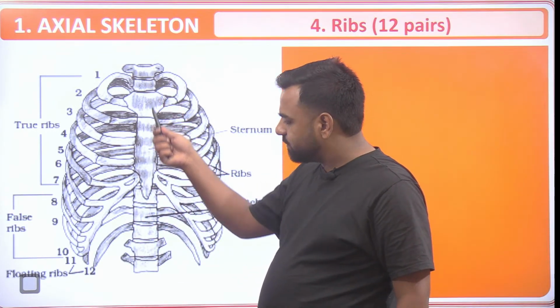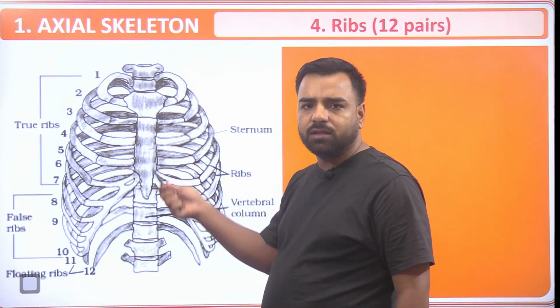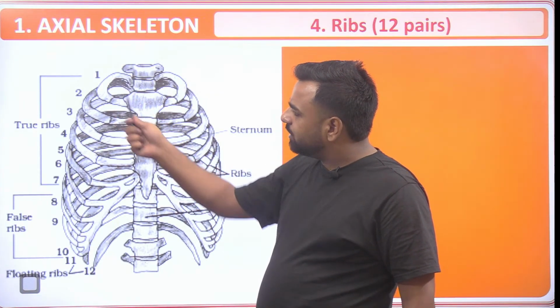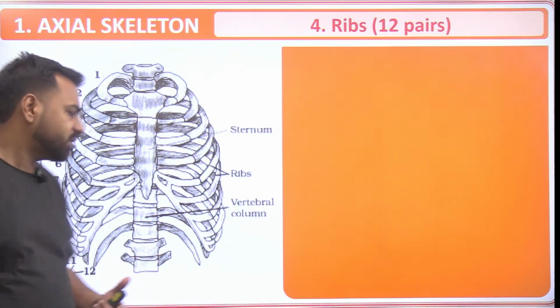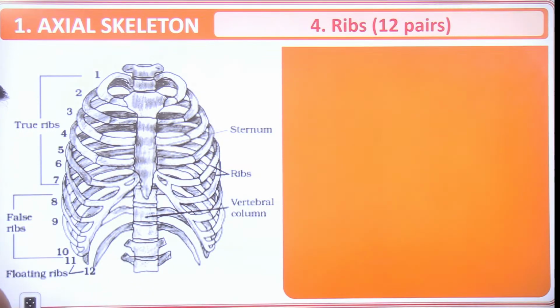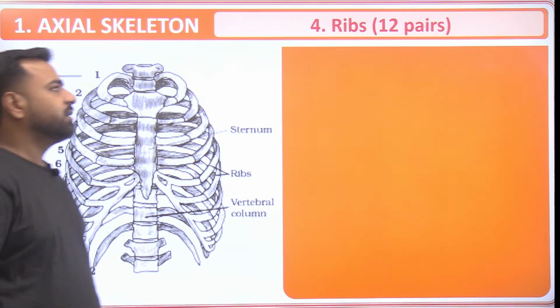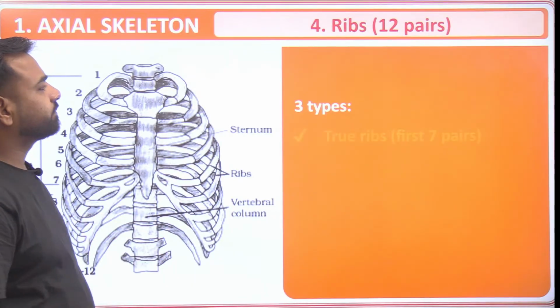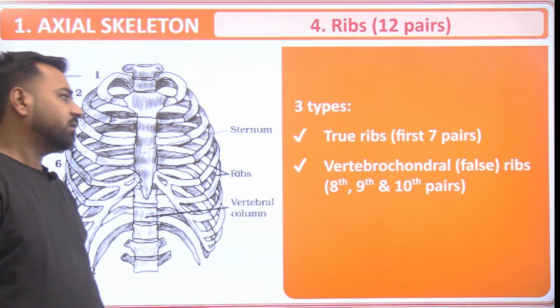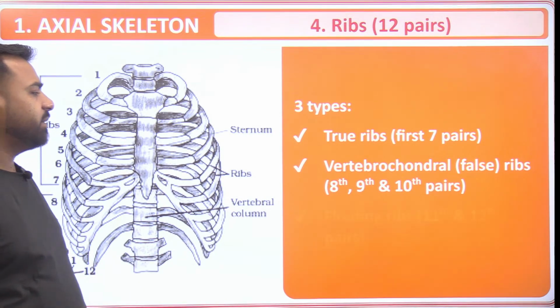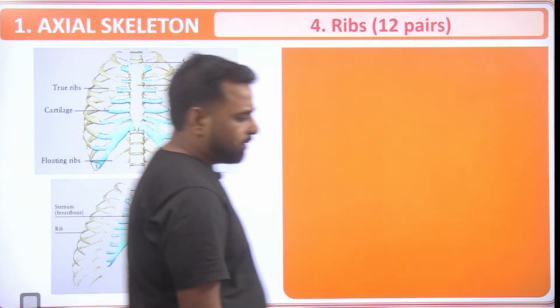Just see, this was the sternum or the breastbone. Here all the ribs are connected, and ribs are basically of 3 different types: the true ribs, the false ribs, and the floating ribs. Just check. 1 to 7 are true ribs, 8, 9 and 10 are false ribs, and then we have 11, 12 as the floating ribs. So what are they? True ribs are 7 pairs, then vertebrochondral, that is false ribs, 8th, 9th and 10th pair, then floating ribs, 11th and 12th pair. Okay.